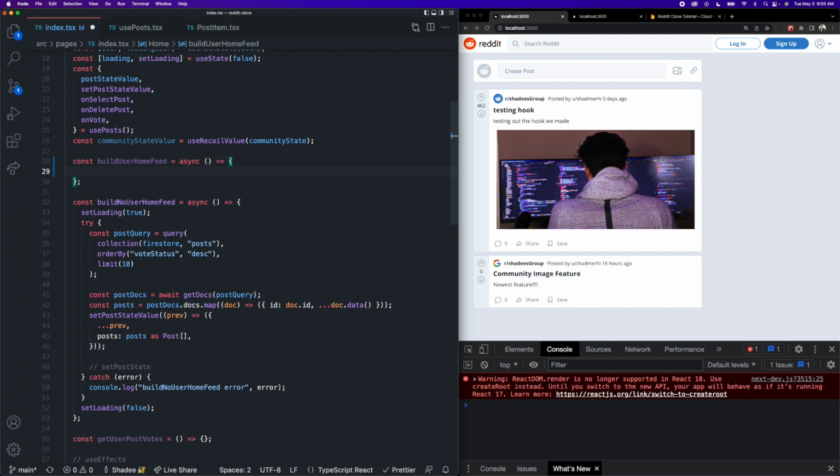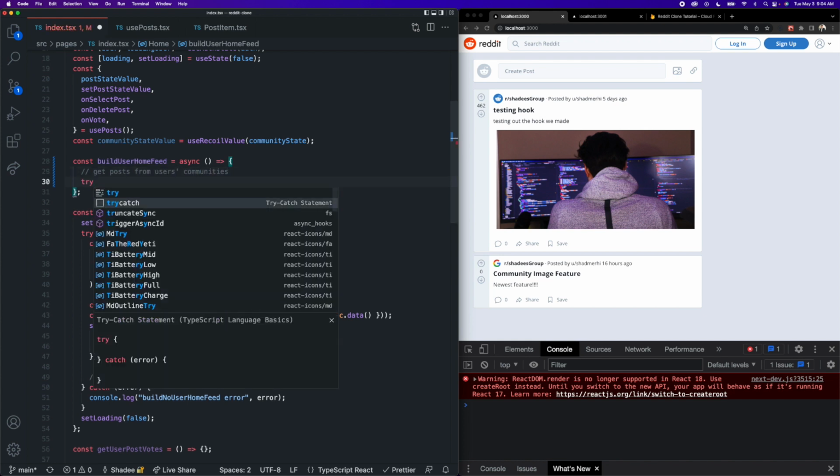Now let's start working on the actual logic for building out the user feed for our authenticated users. For users that are logged in, we are going to show them posts from the communities that they have actually joined. And we know all of the users' communities thanks to our community snippet state inside of community state value. So what we can do is build some sort of query that is going to grab a set of posts from the various communities that the user is in. The main thing that this function needs to accomplish is to get posts from the user's communities.